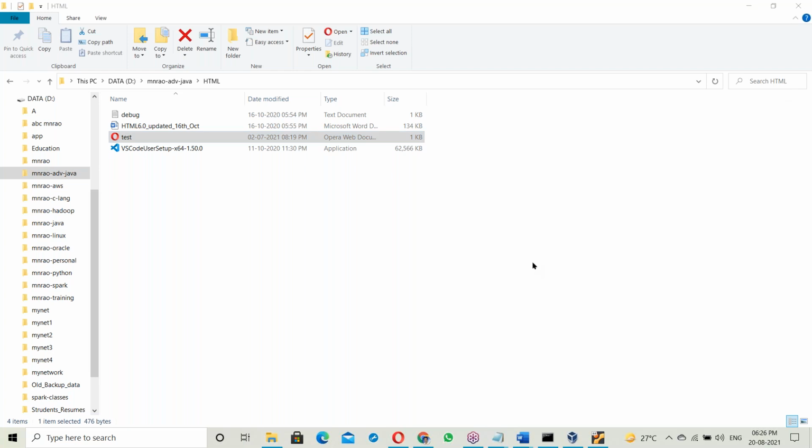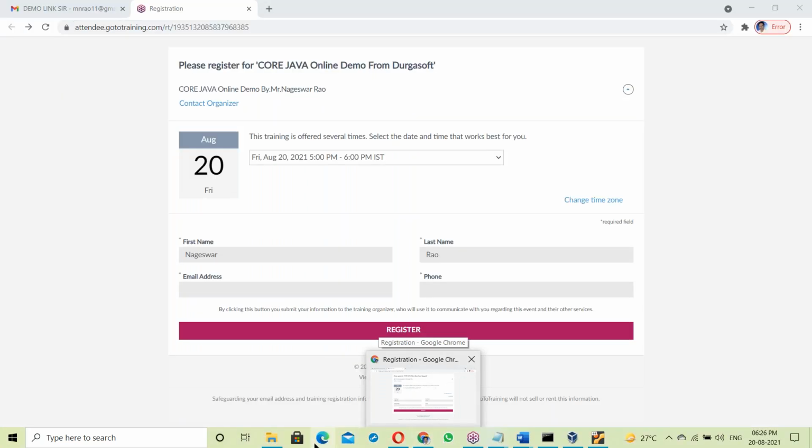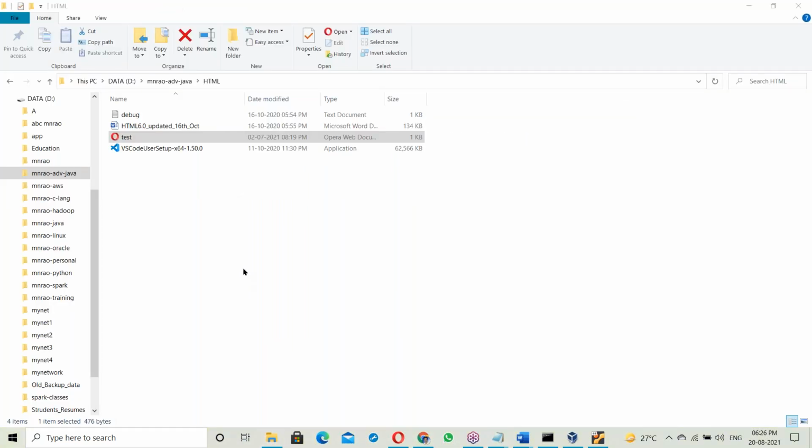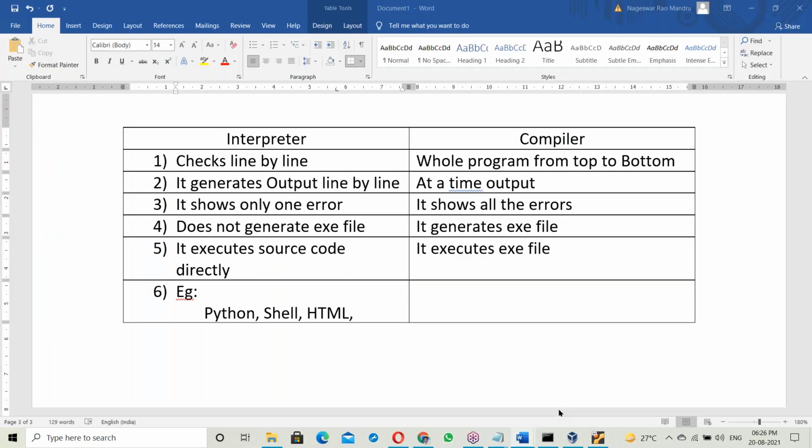So these are interpreter based. HTML is a browser understandable language. Here the browser is the interpreter. For HTML, the browser is an interpreter. For example, Google Chrome is a browser, and that browser is the interpreter. HTML is a browser understandable language, and the browser is the interpreter for it. So that executes directly here.